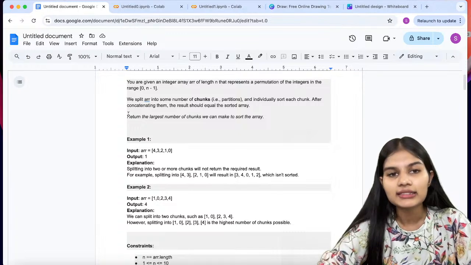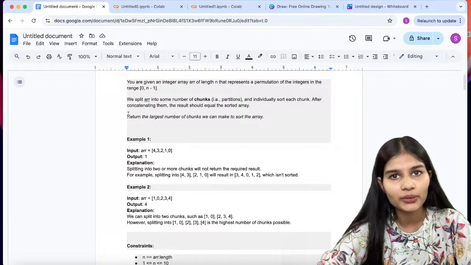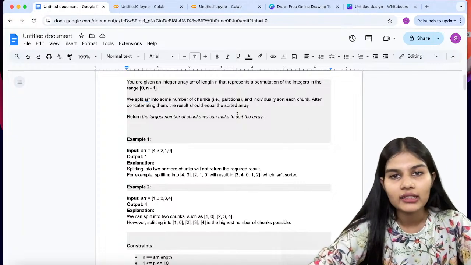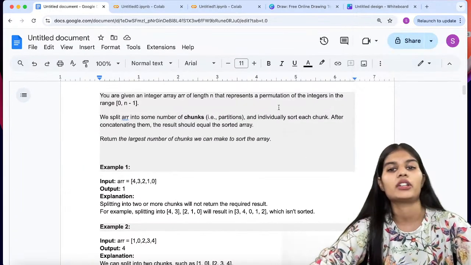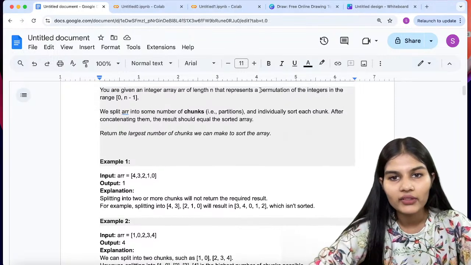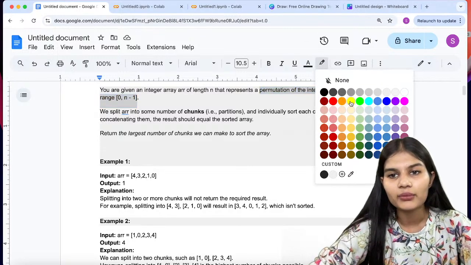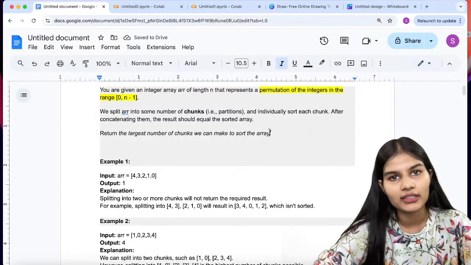So the thing is that you have an integer array of length n, and it represents a permutation of the integers in the range 0 comma n minus 1. We'll highlight the important things for this question, so that it becomes pretty simple to solve.